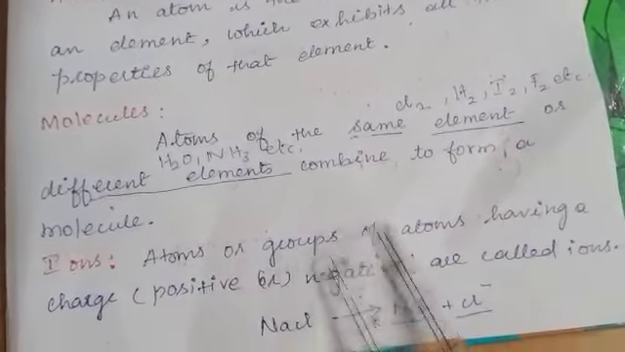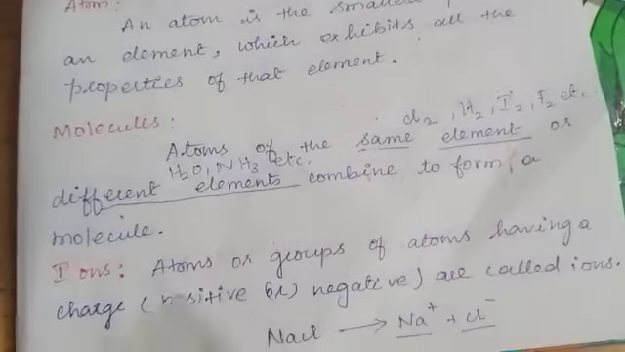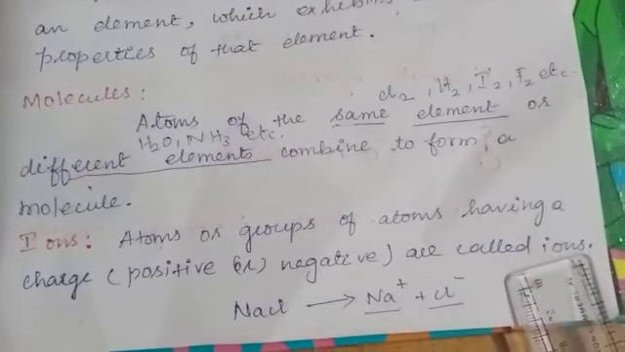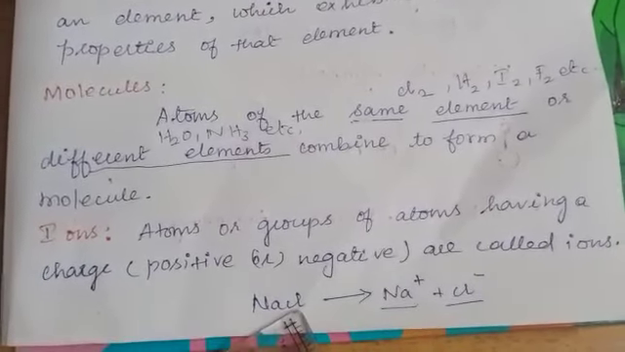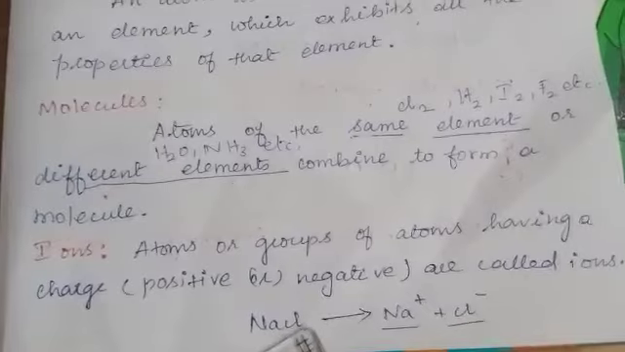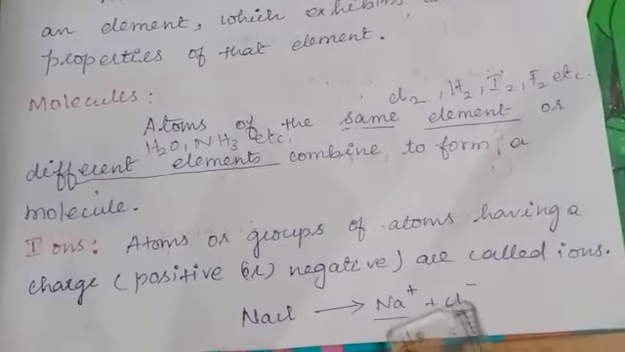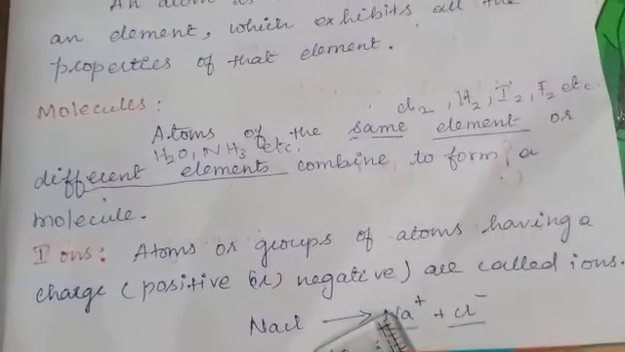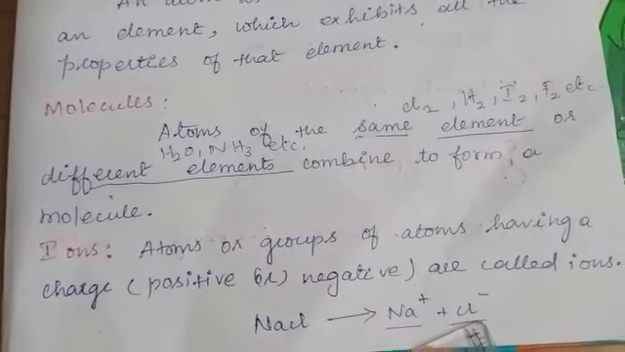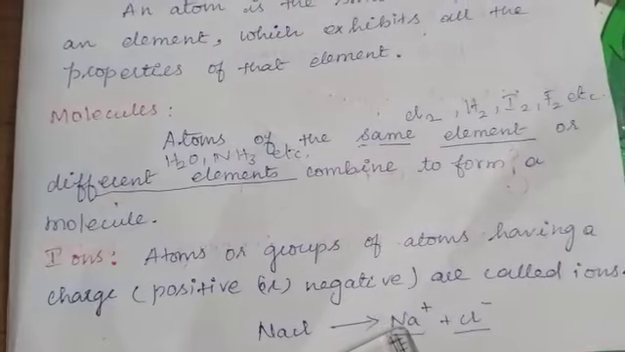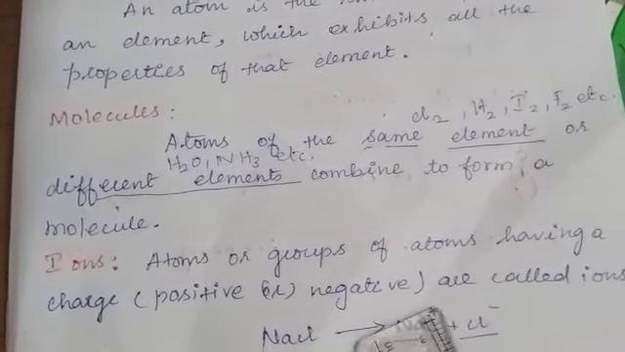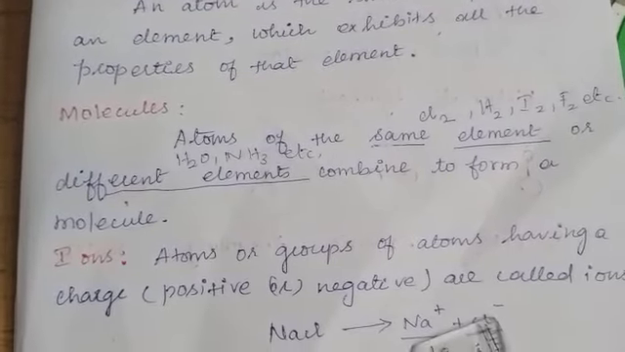Then ions. What is meant by ions? Atoms or groups of atoms having a charge, which may be positive or negative, are called ions. For example, sodium chloride is a molecule. See, it's separated into Na plus and Cl minus. This carries positive charge and this carries negative charge. So, an element or atom which carries positive or negative charge is called an ion.